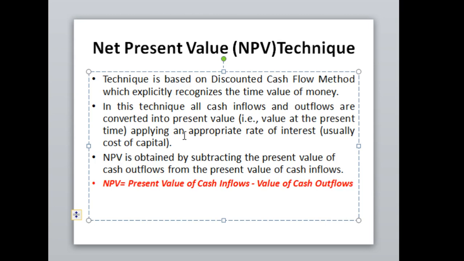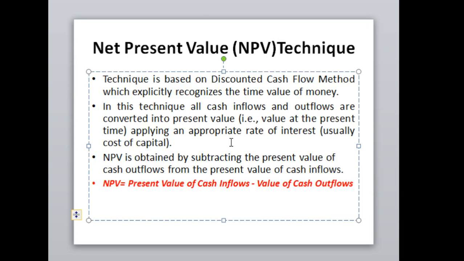In this technique, all cash inflows and outflows are converted into present value. This is the very first step in this technique. NPV is obtained by subtracting the present value of cash outflows from the present value of cash inflows.